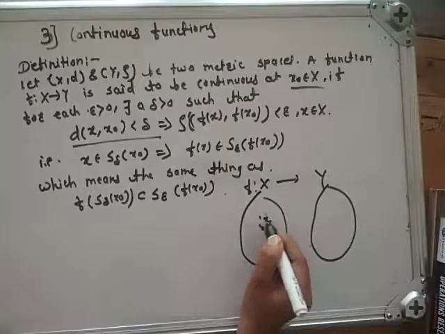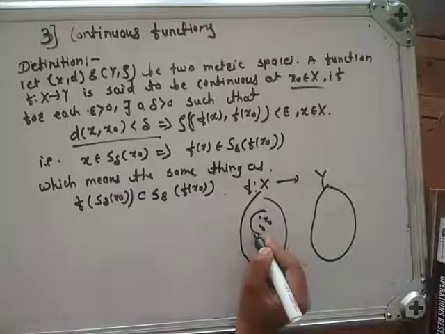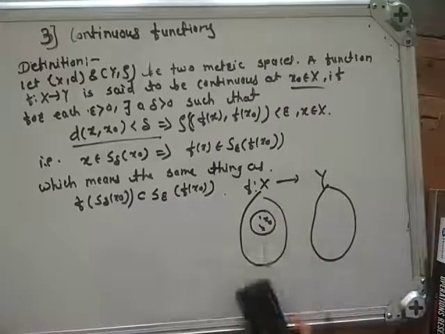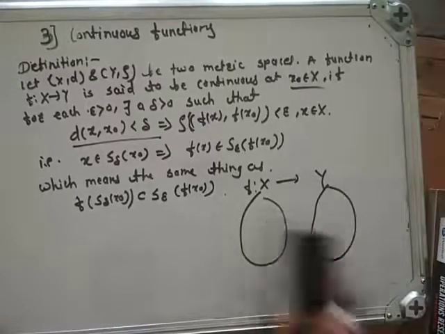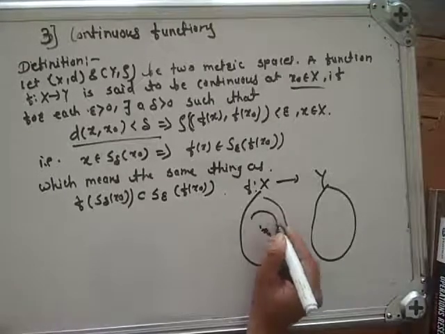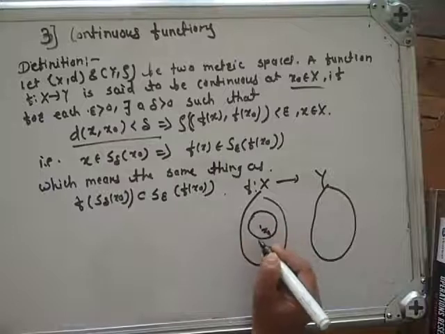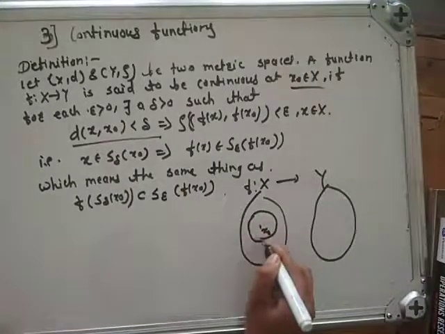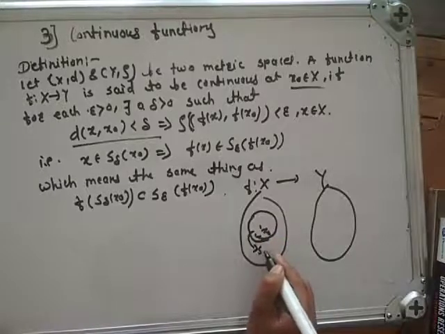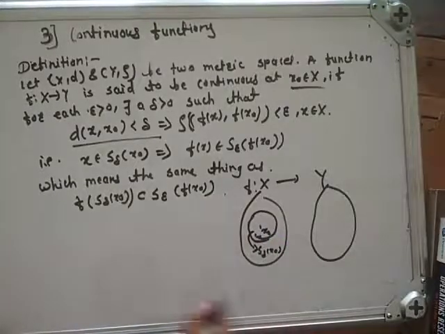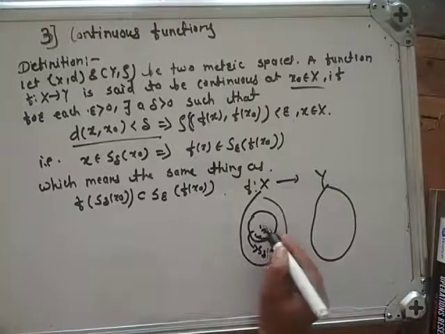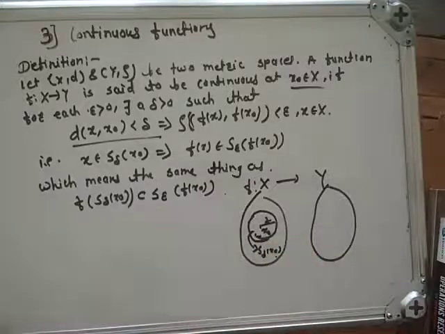Suppose this is your x0 and here is x. This is S delta of x0, which means distance between x and x0 is strictly less than delta, and this distance is delta.